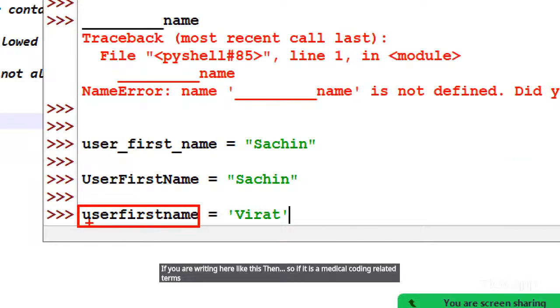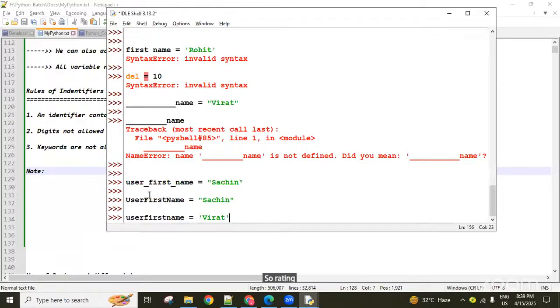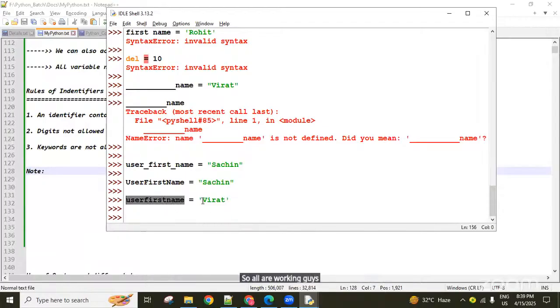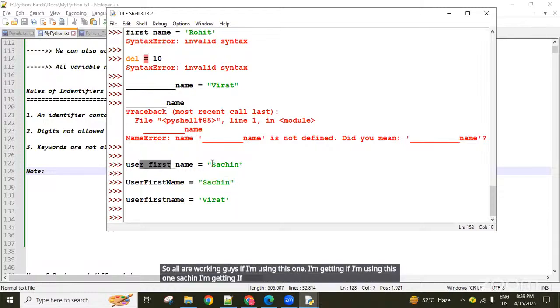If multiple words are there, medical terms as a single word, pronouncing is more difficult. Some people read up to here as one word and this as another word, pronouncing differently. So reading has more complexity there, guys. For readability purposes, like this, we are separating with underscore. So all are working, guys. If I'm using this one, Virat, I'm getting. If I'm using this one, Sachin, I'm getting. If I'm using this one, this value I'm going to get. Differently there.